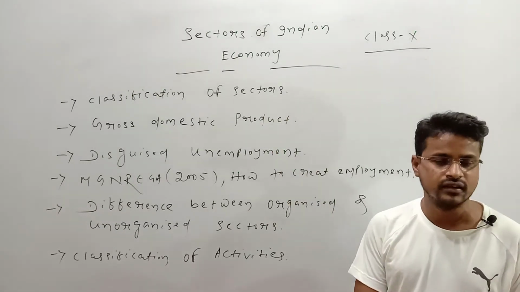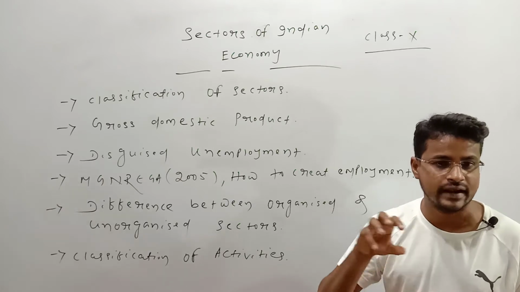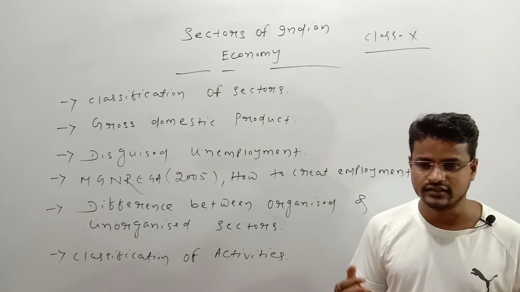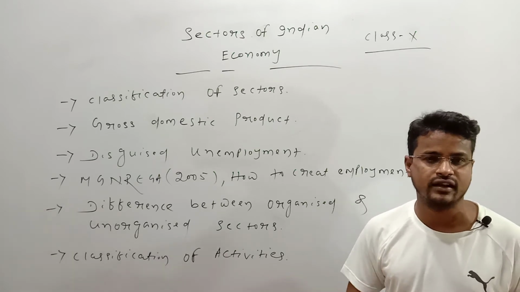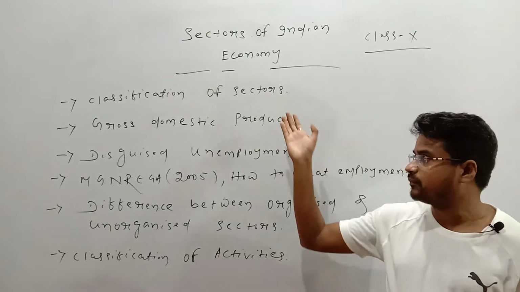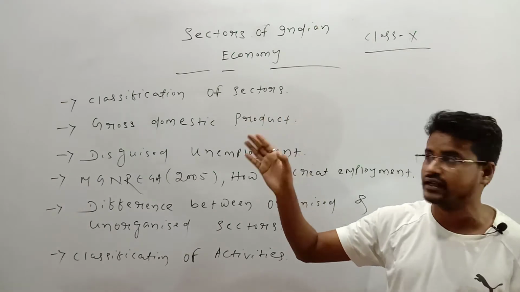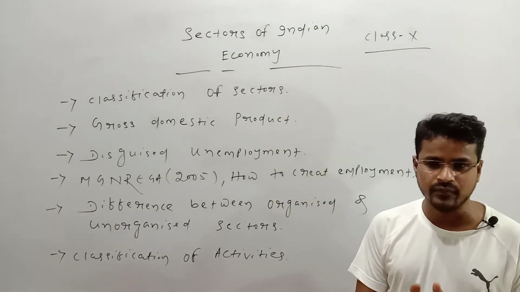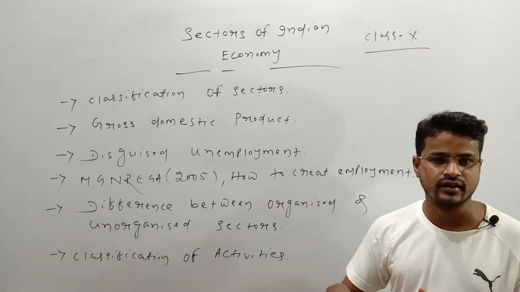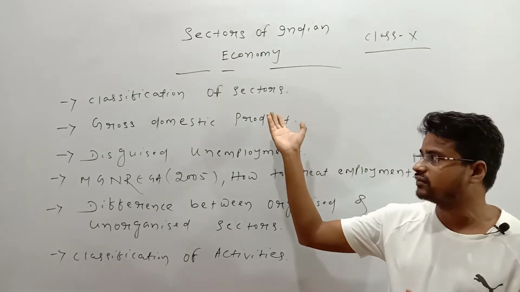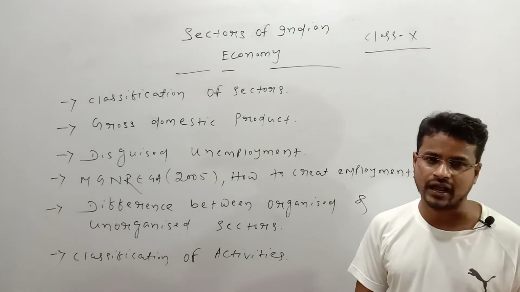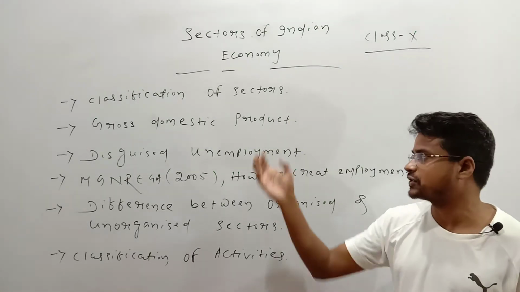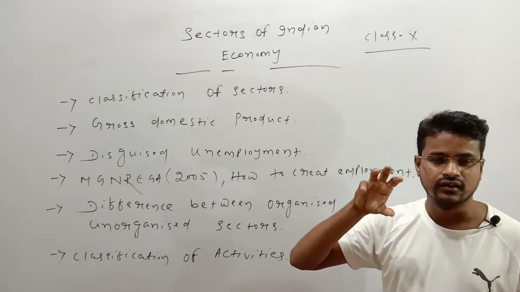Another name of the secondary sector is the industrial sector. Students, you have to remember that in the secondary sector all types of industrial activities come. So the primary sector is related to nature, the secondary sector is related to industries. When primary sector goods are converted into new goods, it is the work of the secondary sector. So primary sector is agriculture, secondary sector is industry, and the third sector is the tertiary sector.